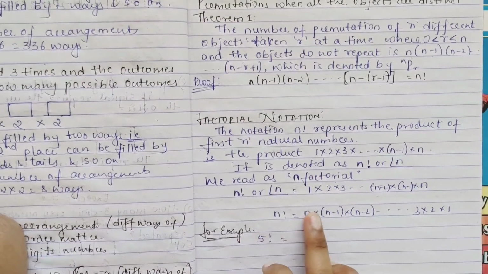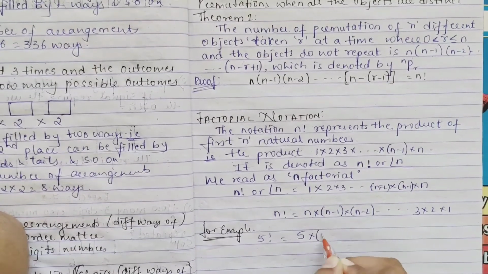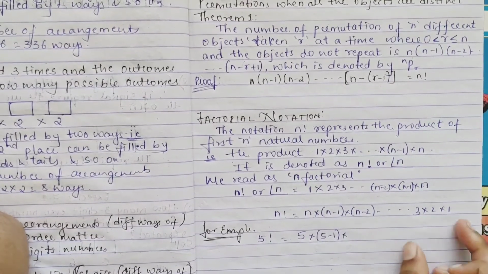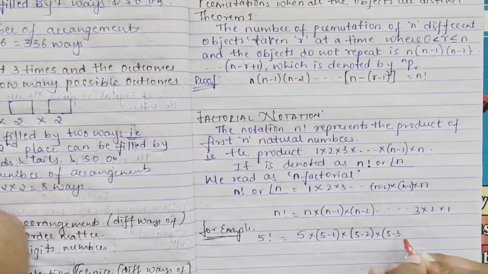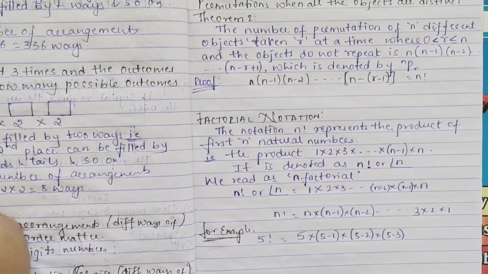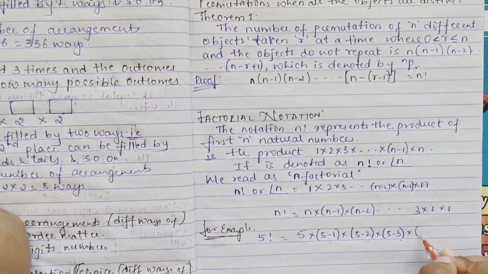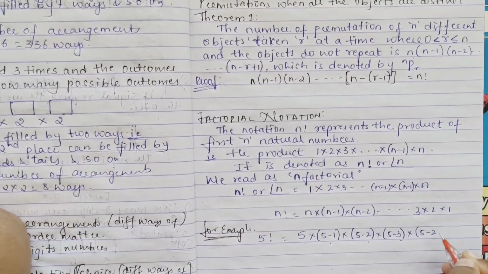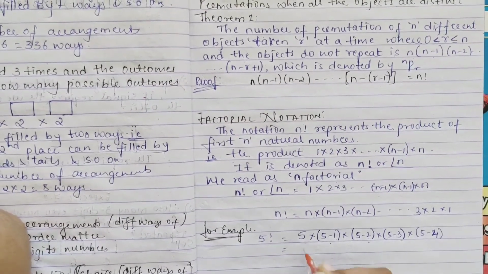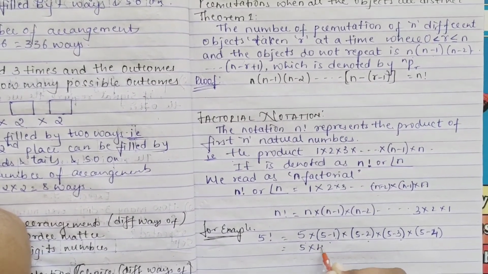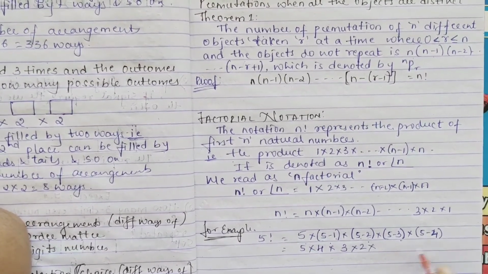So it will be 5 into n minus 1, that is 5 minus 1, which is 4; 5 minus 2 is 3; 5 minus 3 is 2; 5 minus 4 is 1.